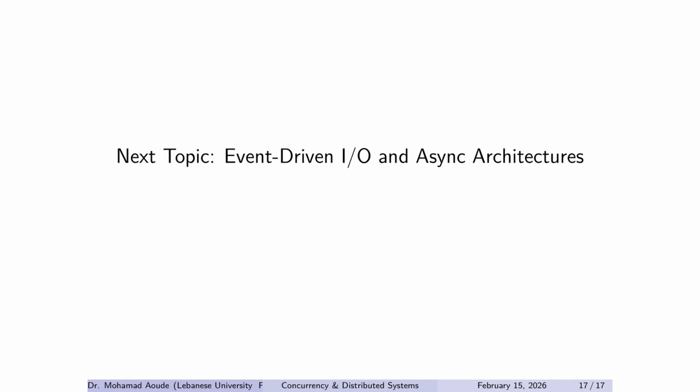And this is the bridge to the next lecture. Event-driven I/O and async architectures exist because threads don't scale infinitely. We want to handle massive waiting without massive thread pools. So next time, we'll move from threads versus locks to event-driven designs. You now have the vocabulary to understand why that shift happened historically.